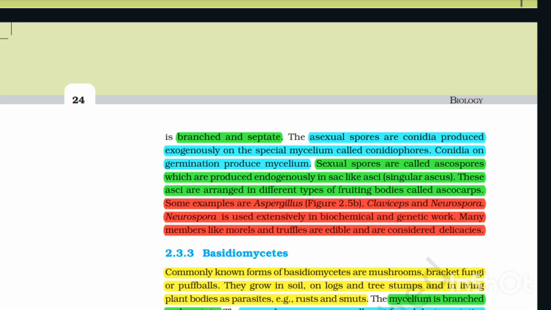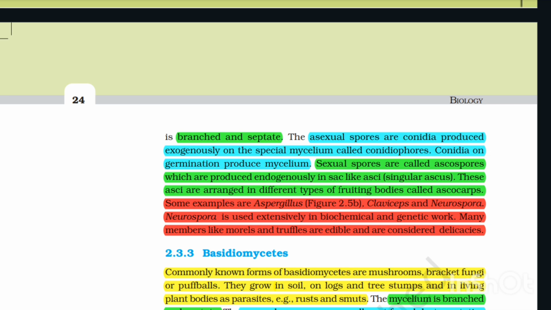The asexual spores are conidia, produced exogenously on the special mycelium called conidiophores. Conidia on germination produce mycelium. Sexual spores are called ascospores, which are produced endogenously in sac-like asci, singular ascus. These are arranged in different types of fruiting bodies called ascocarps. Some examples are Aspergillus (Figure 2.5b), Claviceps, and Neurospora. Neurospora is used extensively in biochemical and genetic work.